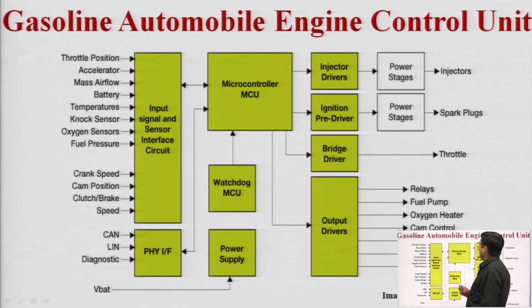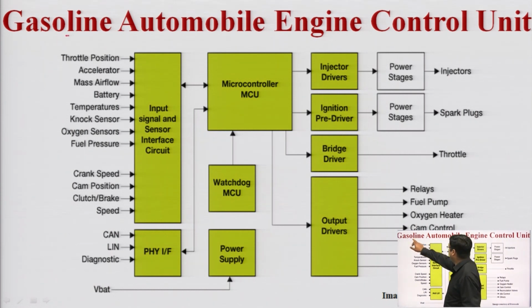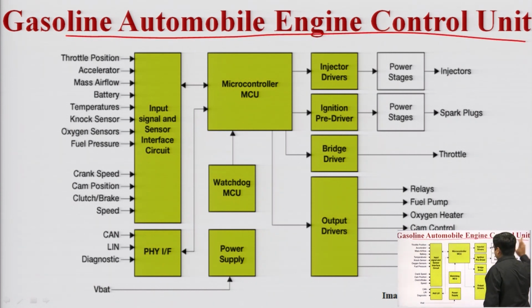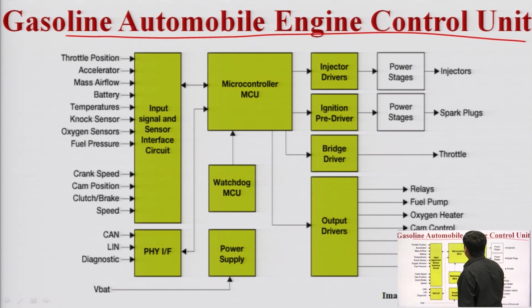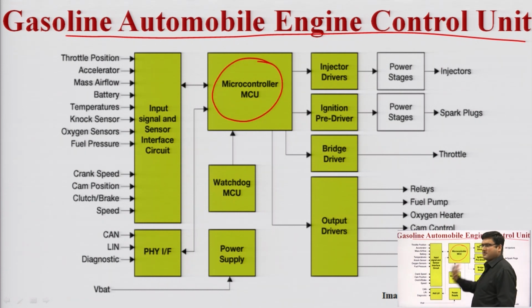Now I am taking a real time example of a gasoline automobile engine control unit. In this unit, you can see that there are many blocks. First one is the microcontroller. A microcontroller is a part of any embedded application. To carry out operation, monitoring, processing, and to analyze the data, we need a microcontroller unit. Below the microcontroller unit, we have a watchdog timer. What is the function of the watchdog timer? The watchdog timer is used to reset the system in case of a software fault.